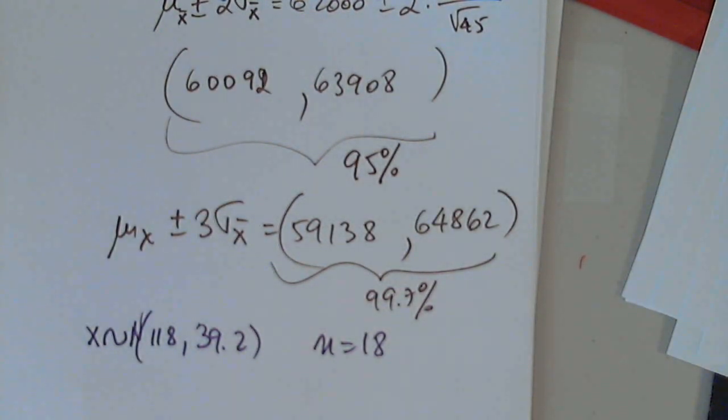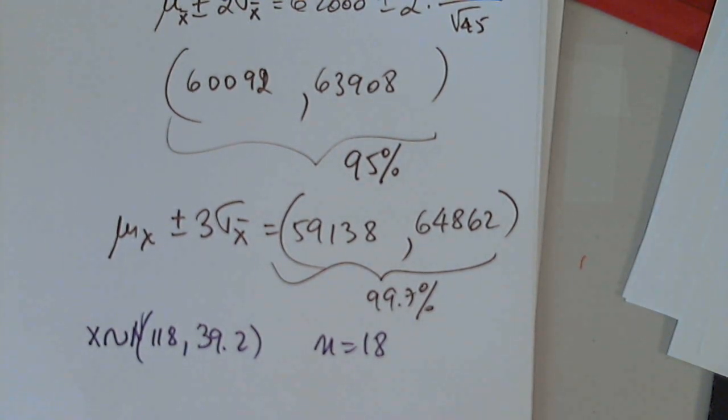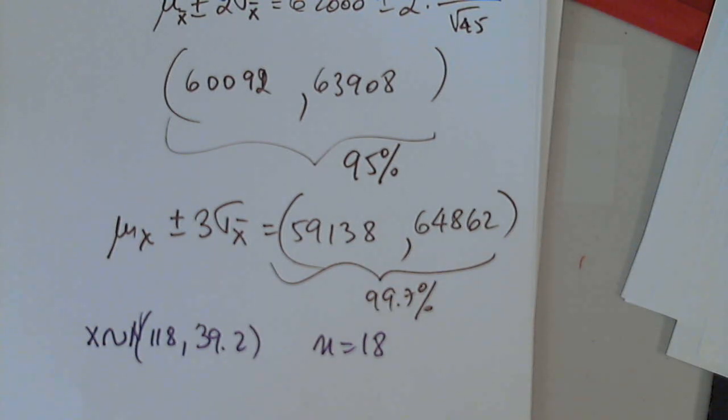Sketch a graph of the sampling distribution of X bar. Choose the correct graph. Okay, so I have to choose a graph that has 118 in the middle. I cannot choose B. I cannot choose D. Those are out of the question. So I'm focusing on A or C. I look at A, and I know this distribution should have 95% roughly between 99.5 and 136.5.